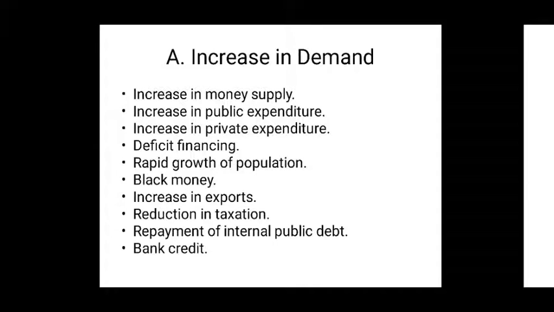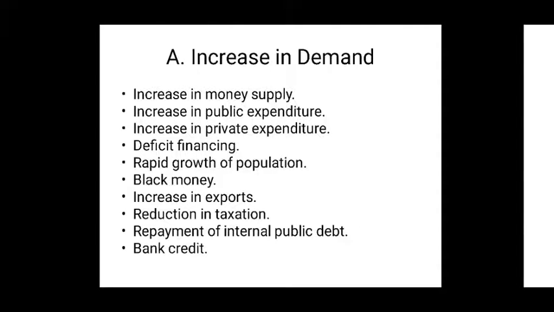And this gives rise to an increase in demand for the factors of production and increases the factor prices. So this increase in factor prices again increases the expenditure on consumption goods. Ultimately, what happened? This helps to push up the demand for commodities as well as for other factors.